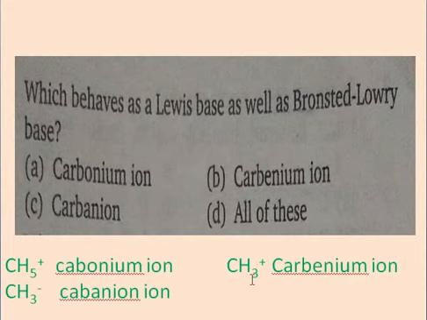This carbon atom has 3 hydrogen atoms attached and possesses a positive charge. This is called a carbanium ion. Third, carbanion. In this compound, when the hydrogen atom donates its electron to the carbon atom and is removed as an H plus ion, it forms a negative charge on the carbon atom. This is called a carbanion.